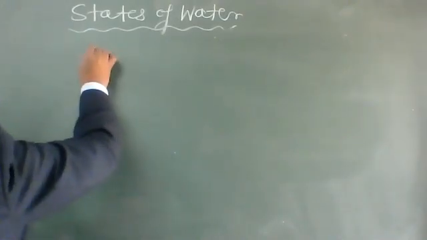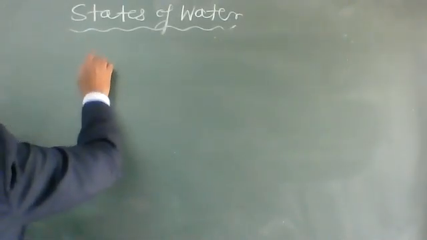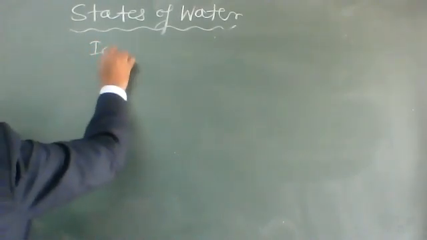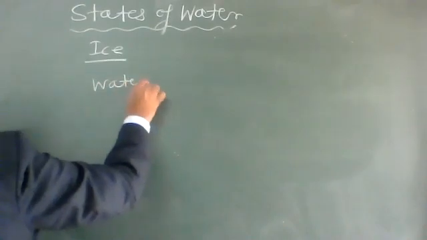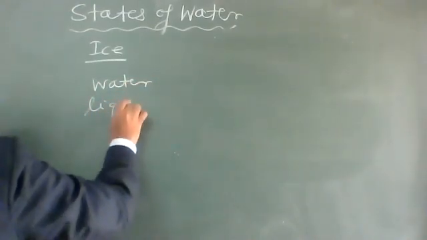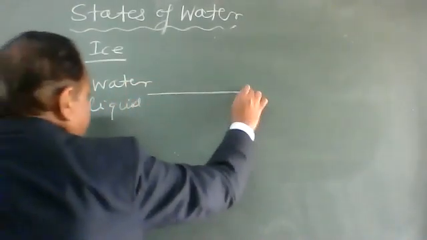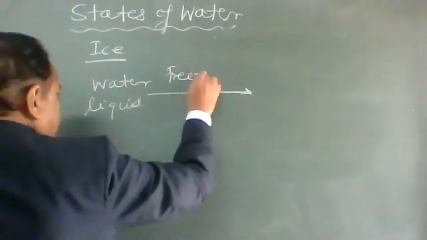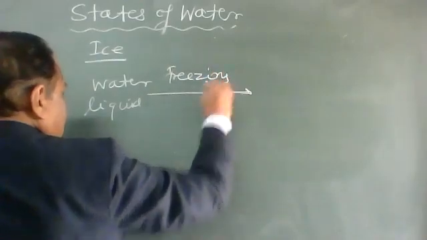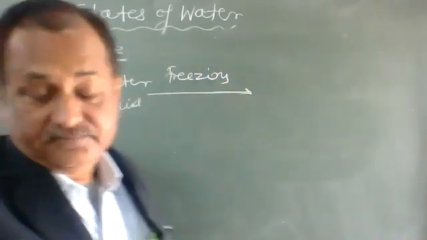Now coming to the second state, the formation of ice. Ice is formed when liquid water is allowed to undergo freezing.